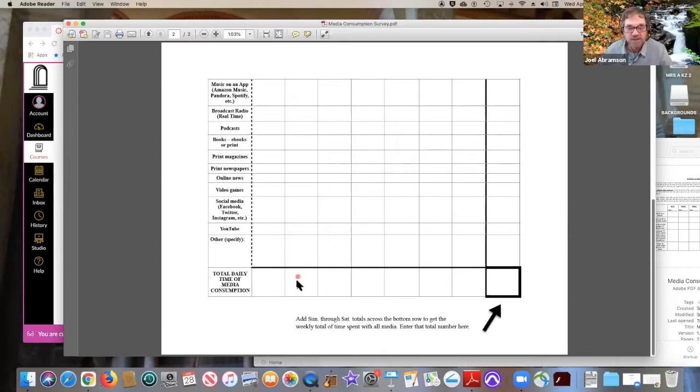How much time did I spend Monday on all media, right? And then you're going to total across this right here. And that's why there's a dark line here, right? How much did I spend with all media during the survey period? During the total time that I was taking numbers and logging this in, how much total time on all media.